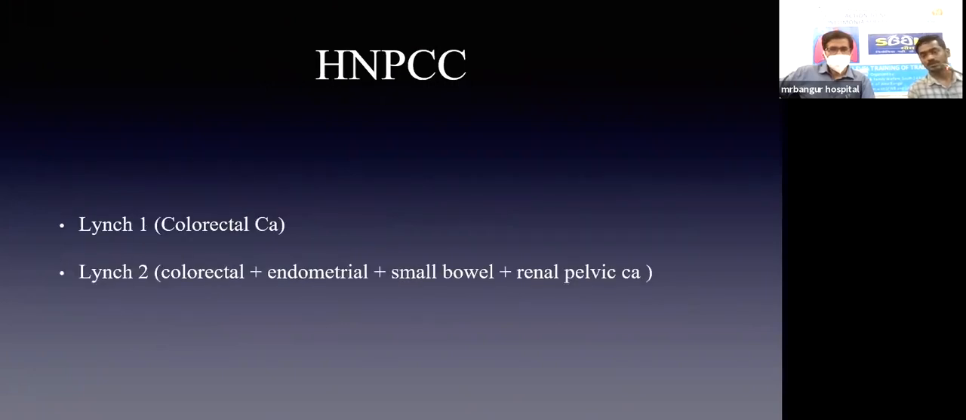HNPCC is the most common cause of familial, inherited cancers. It is of two types, Lynch 1 and Lynch 2. HNPCC is mainly due to microsatellite instability due to mismatch repair gene mutation. Autosomal dominant mode of inheritance. In HNPCC, tumor progression is accelerated, with 80% penetrance rate. Lynch 1 is characterized by colorectal carcinoma. Lynch 2 is colorectal plus endometrial, small bowel, and renal pelvic carcinoma.